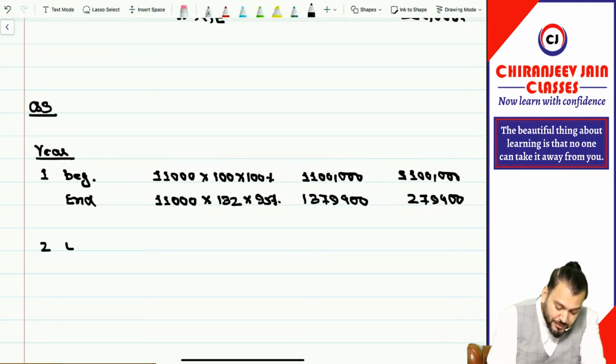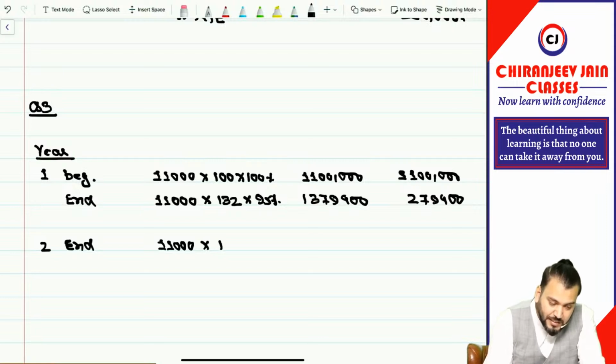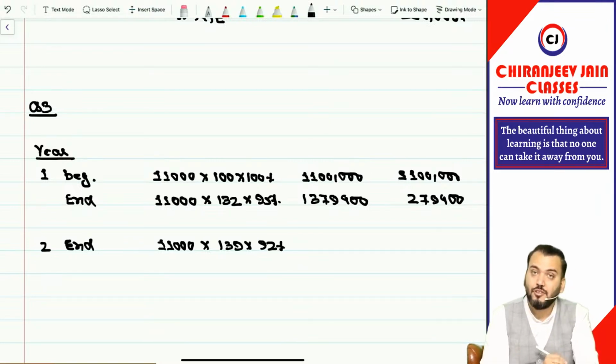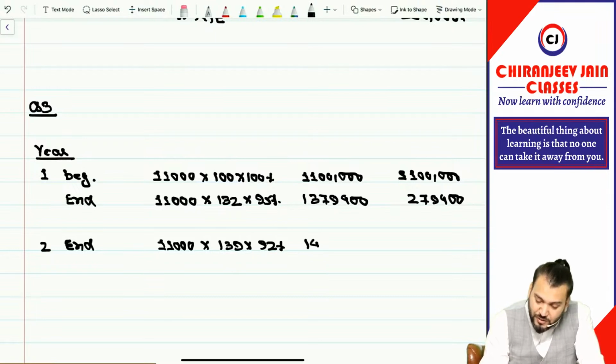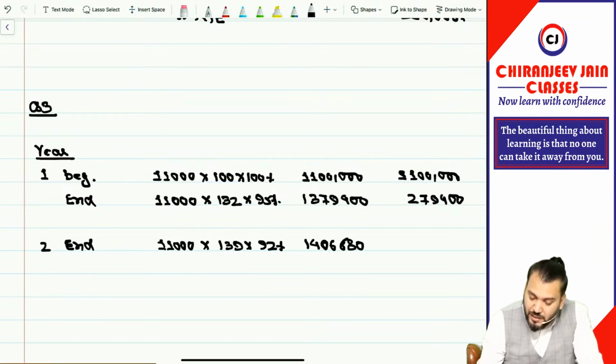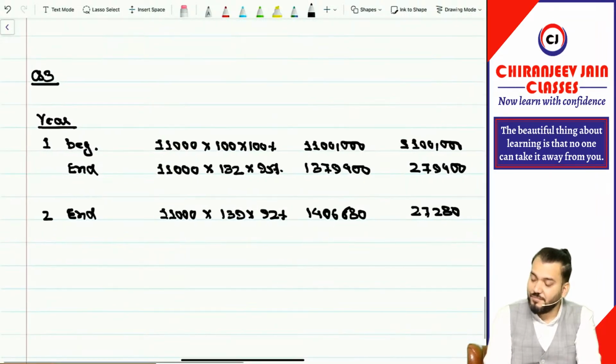Now we'll come to year 2 end. Once again it will be 11,000. What is the fair value now? 139. And how many employees are expected to exercise the option? 92%. So it becomes 11,000 into 139 into 92%. How much is it coming to? Cumulative expense 14 lakh 6,680. But out of that, how much is already recognized? 13 lakh 79,400. That is equal to 27,280. Got it?